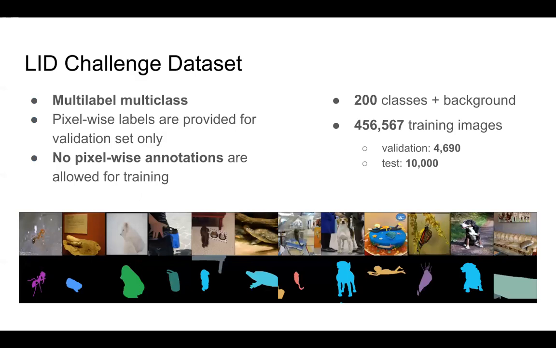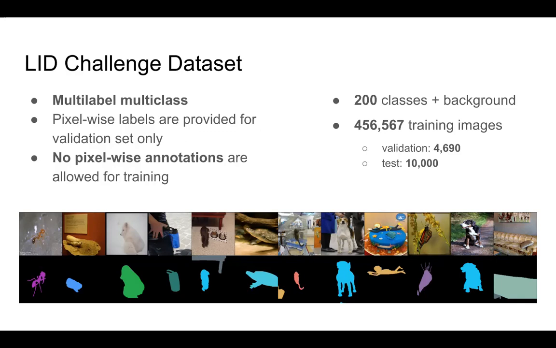The dataset used was proposed by the LID challenge. It consists of approximately 460,000 images, which are primarily used for object detection tasks, and is split into three sets: train, validation, and test. The images in the training set have only image-level annotations. On the other hand, validation and test, which are around 15,000 images in total, are labeled pixel-wise by the LID challenge team and are used for evaluation.